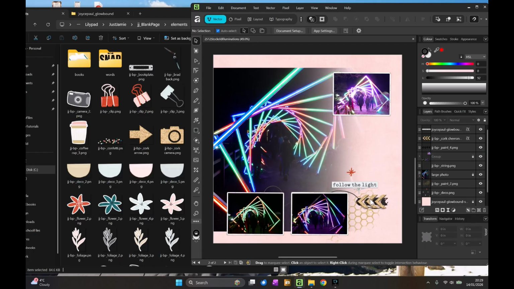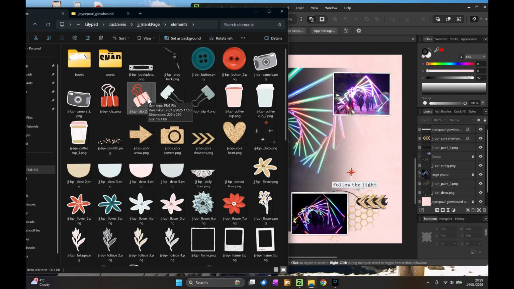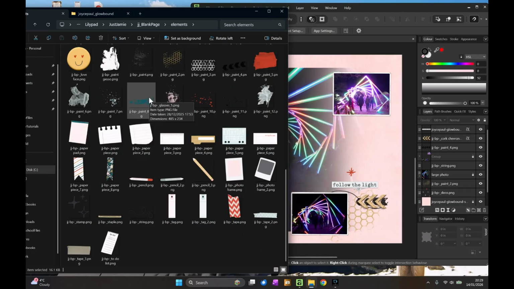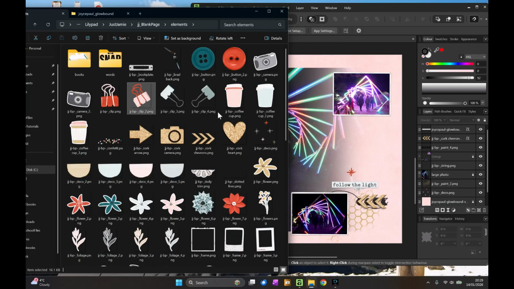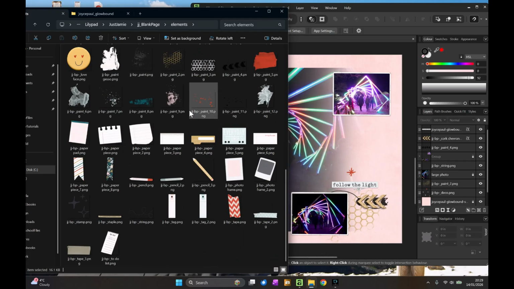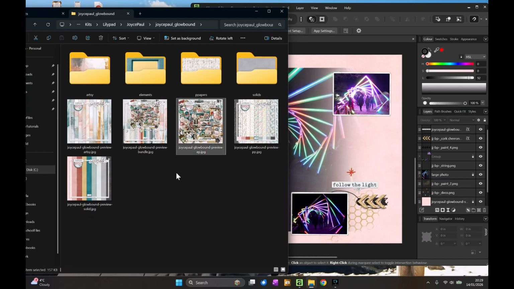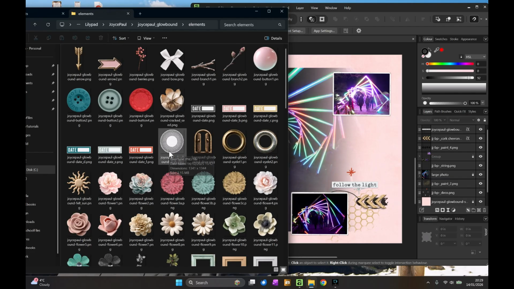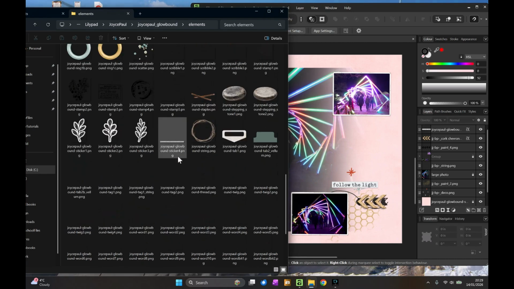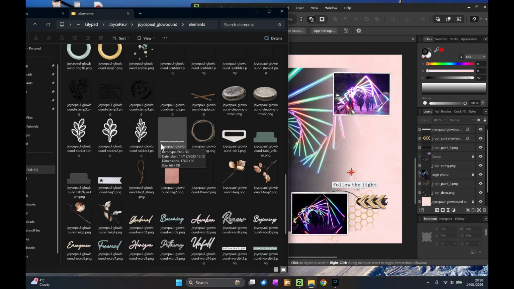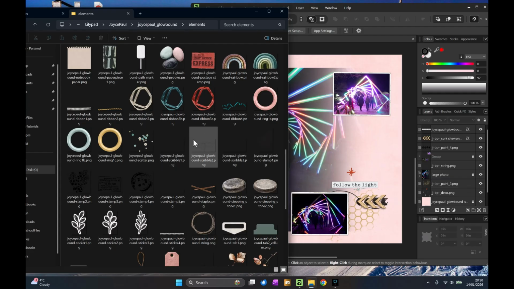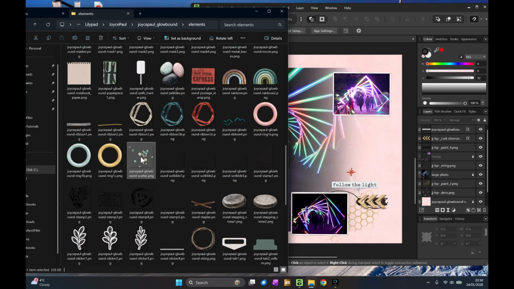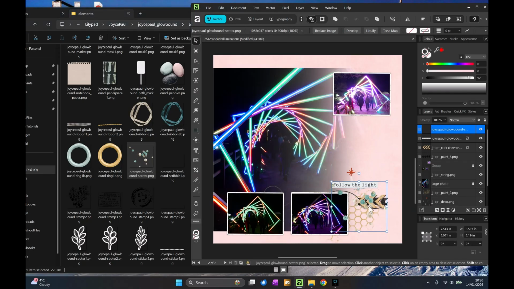Now for my list of things that I need to include, I'm supposed to include something green, so let's just have a quick look, see if there's anything in here that's green that would work nicely for what I want. It stands out as perfect for the glow themes. Let's just have a quick look at Joyce's elements again. Thinking about this little area here. Got some little scatter here that will look nice behind everything.